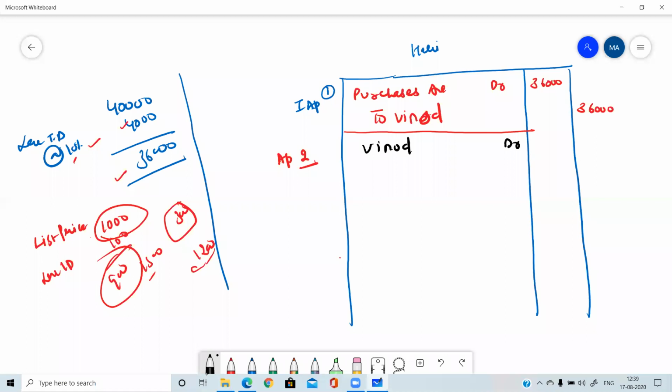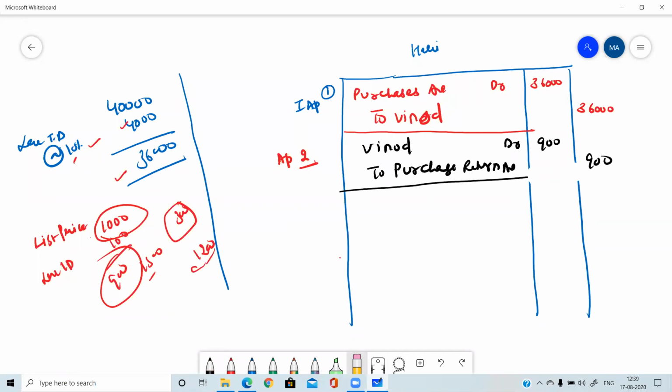And the other account, which other account we need to use? Yes, very good. Purchase return. To purchase return account. Yes, very good. And the amount is 900. Yes, very good. Amount is 900.